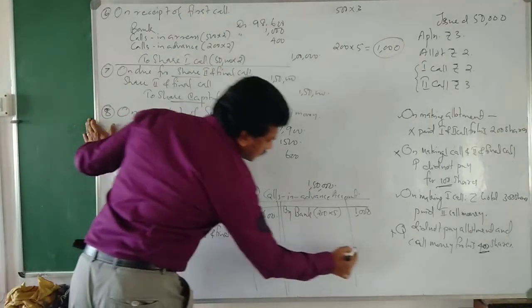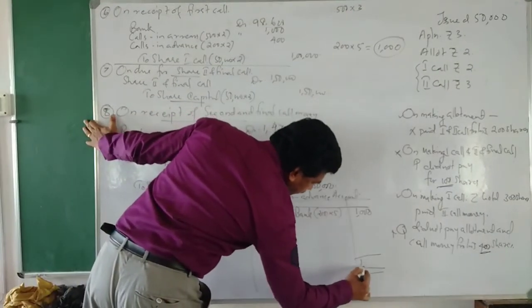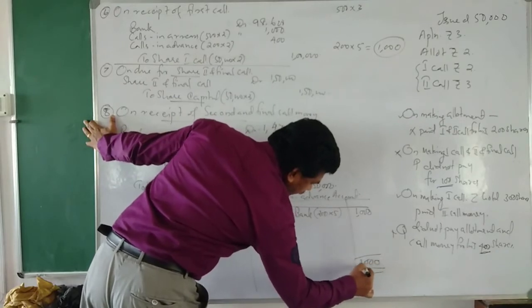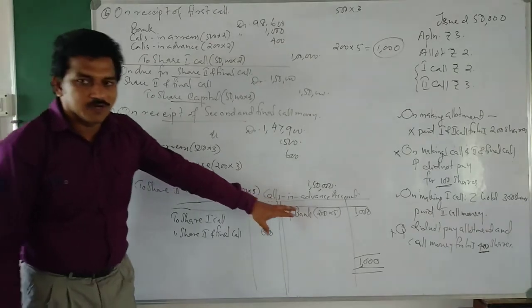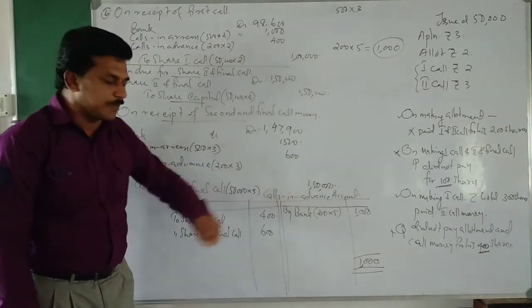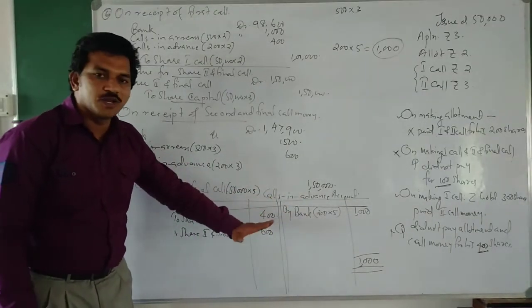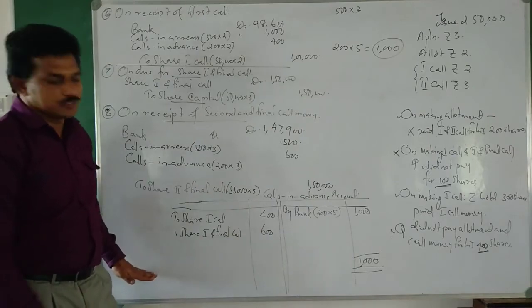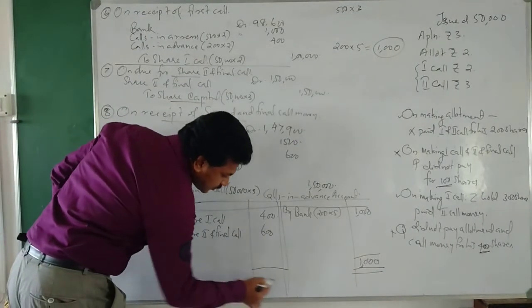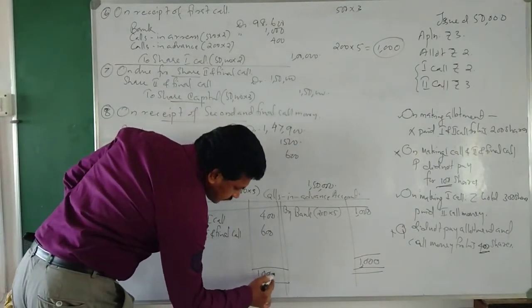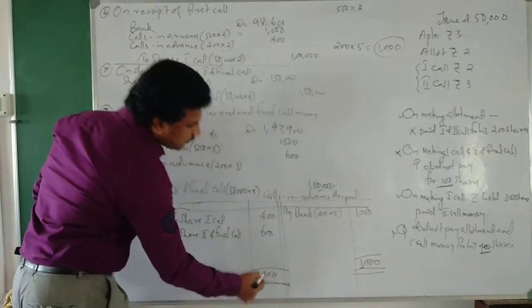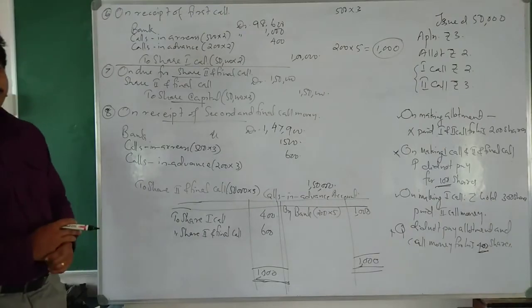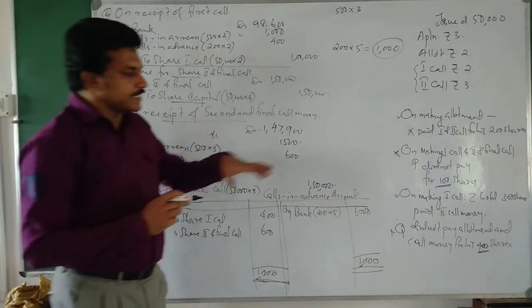So the total 1,000 is completed and the calls in advance account is cancelled. This is the way of preparing the calls in advance account. Clear?